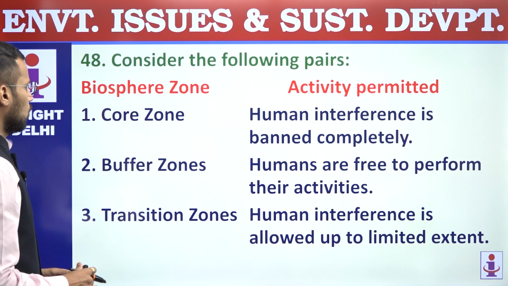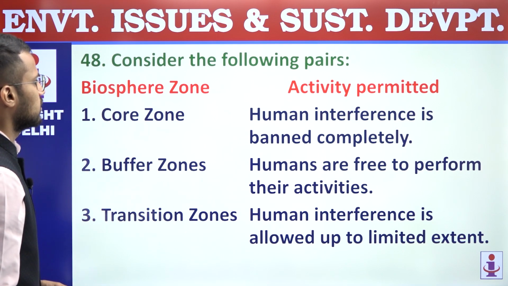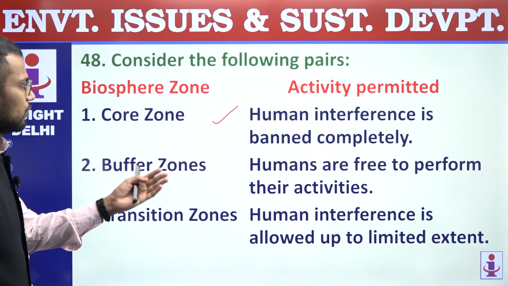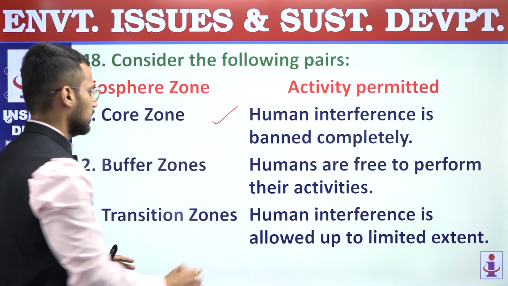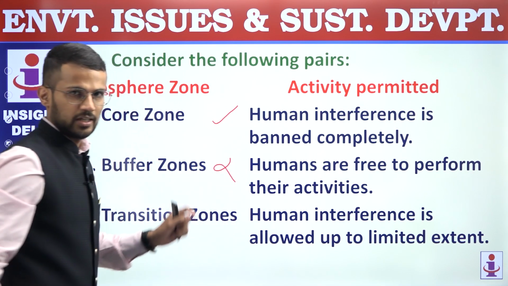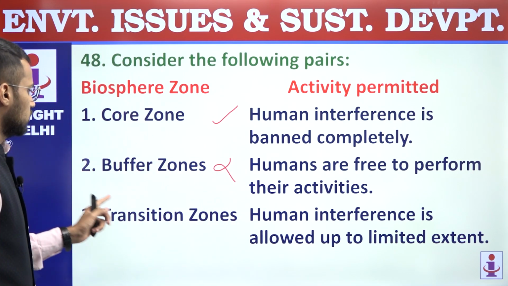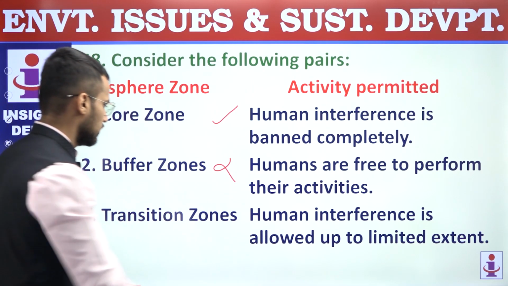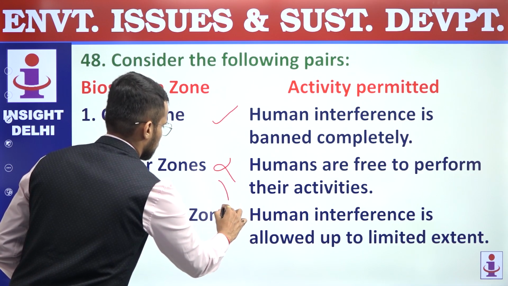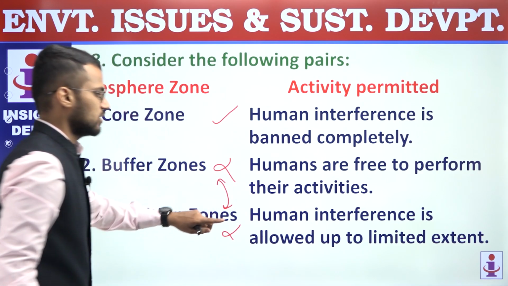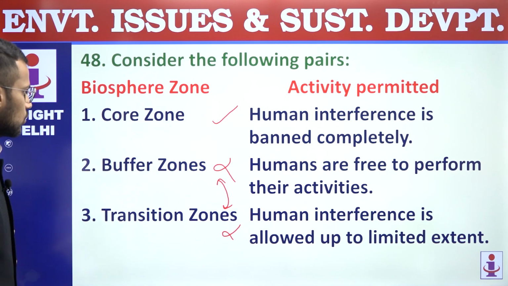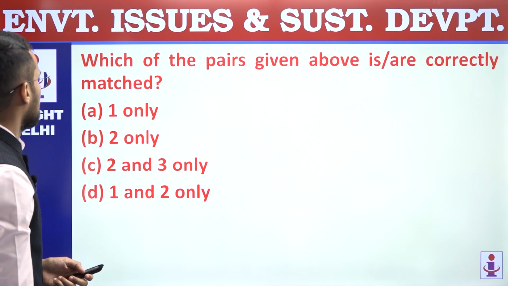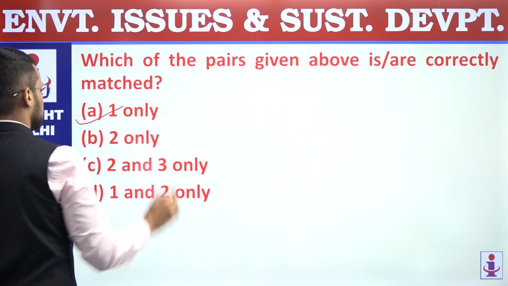First, core zone, it is matched with human interference is banned completely. So this is correct. Buffer zone, humans are free to perform their activity. It is incorrect. There are certain limitations. There are certain restrictions. Transition zone, human interference is allowed up to a limited extent. This is also incorrect. In fact, it is reversed. Right? So these explanations are reversed for buffer and transition zone, and that's why they are incorrect. So only one pair is correct, and that's why answer is A, one only.